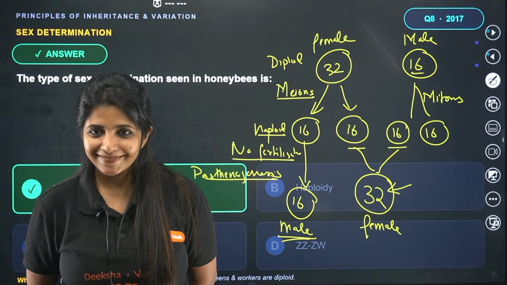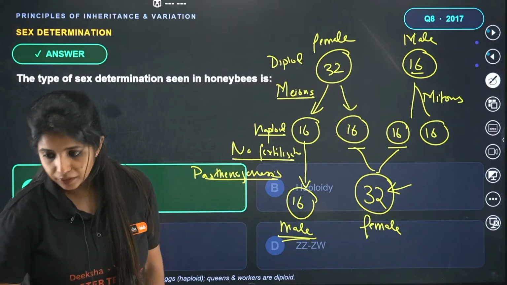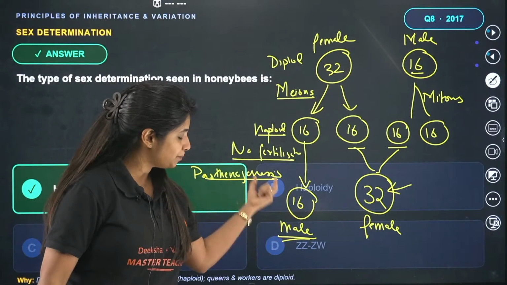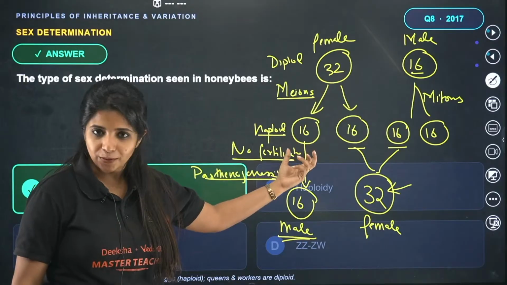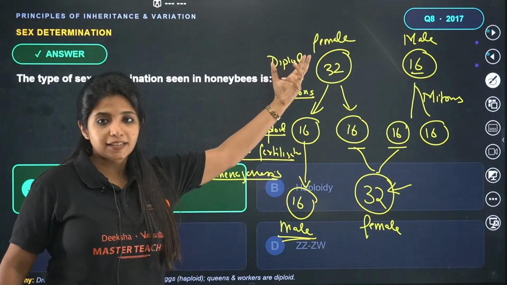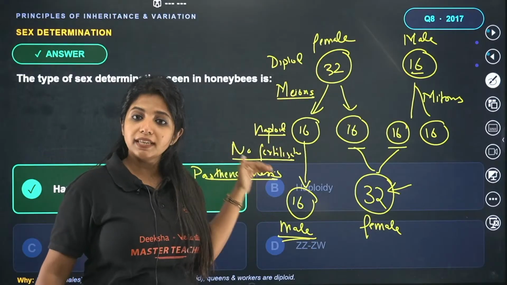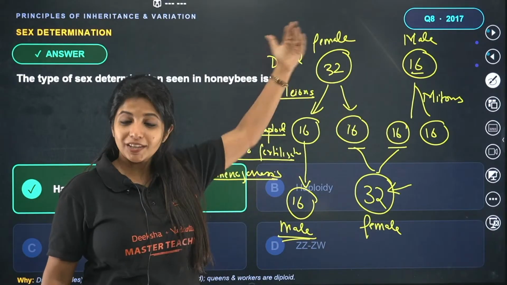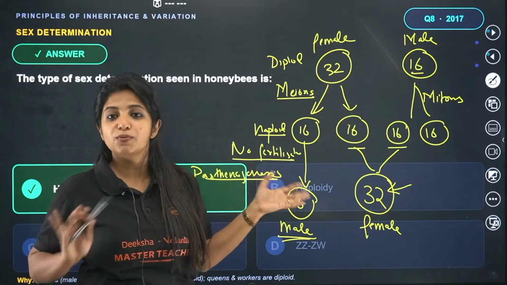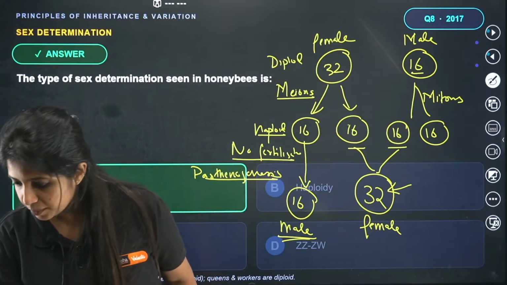Got it? Now over here, one more very important thing that we have to note is that the male which is being formed over here, does it have a father? No. Does it have a grandfather? Yes. Because every female is formed because of the father and the mother. So we say the males formed over here have a grandfather. So there is a grandfather-grandson relation. There is no father-son relation that you will be able to see over here.